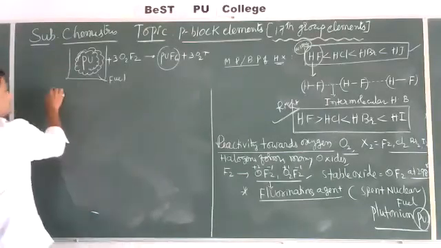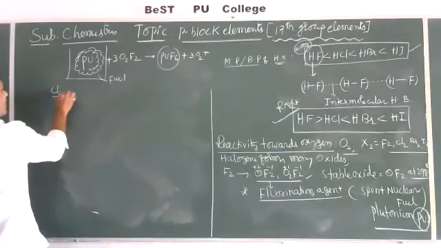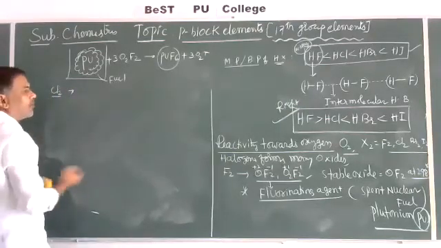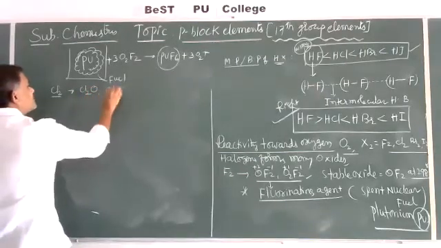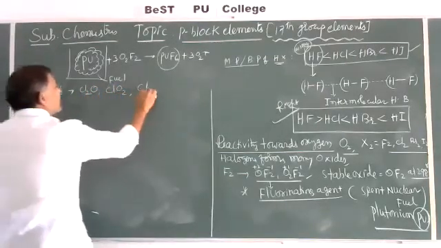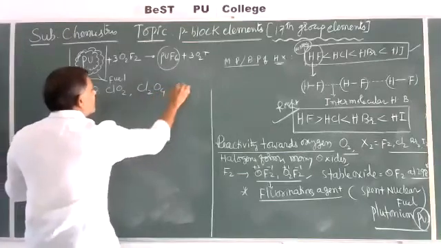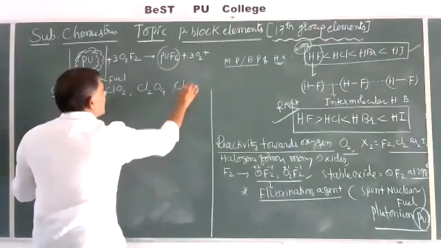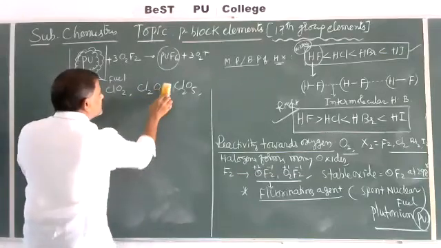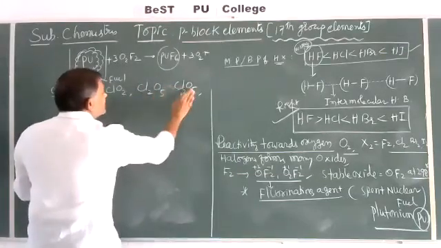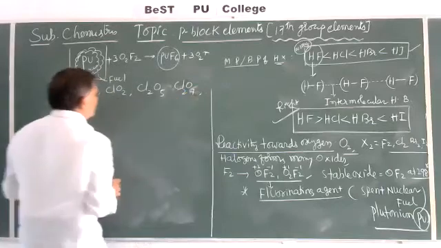The next one is chlorine, Cl2, which forms oxides like Cl2O, ClO2, Cl2O4, Cl2O5 and Cl2O7.